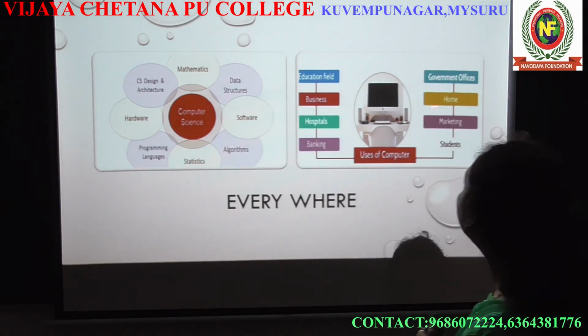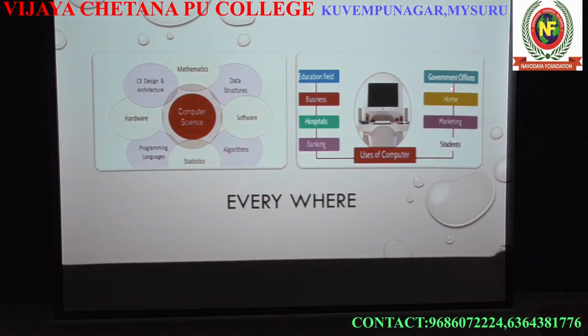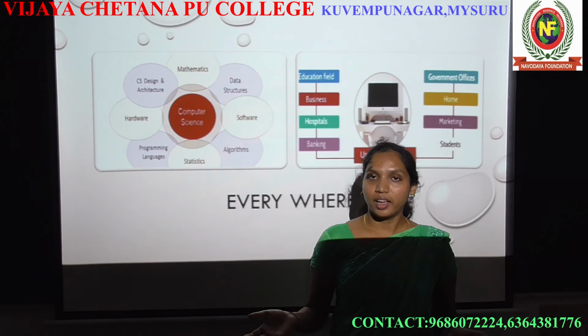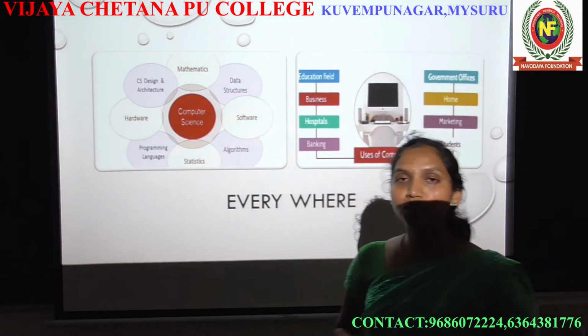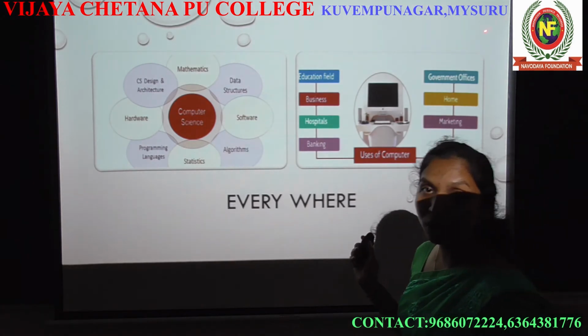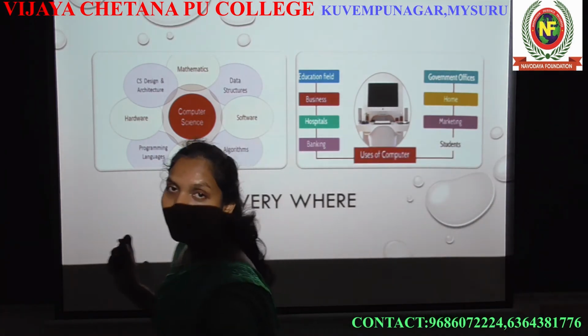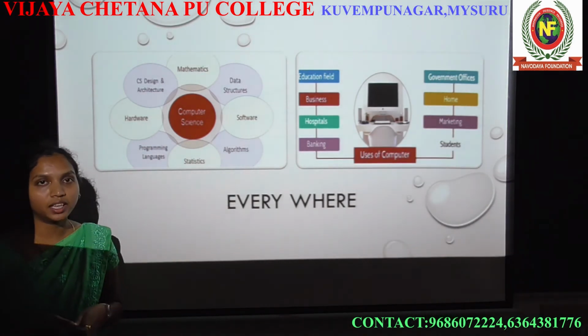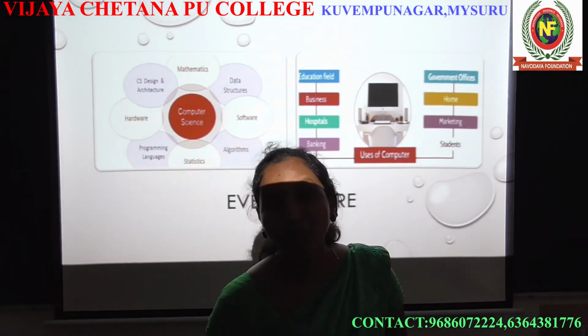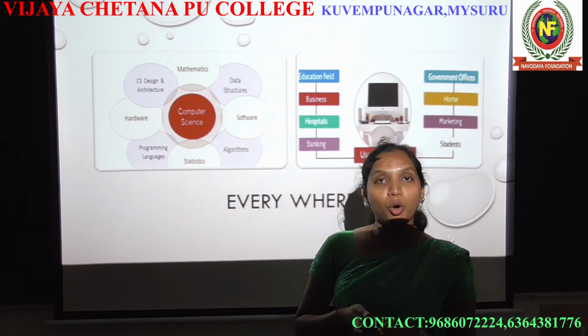Okay. And the next one is a government office. Obviously, government offices store a lot of records, the public records, right? All these records are stored in computers only. And even at home, computers are used, obviously, right? You all have a computer, which means you are using a computer or mobile personally.